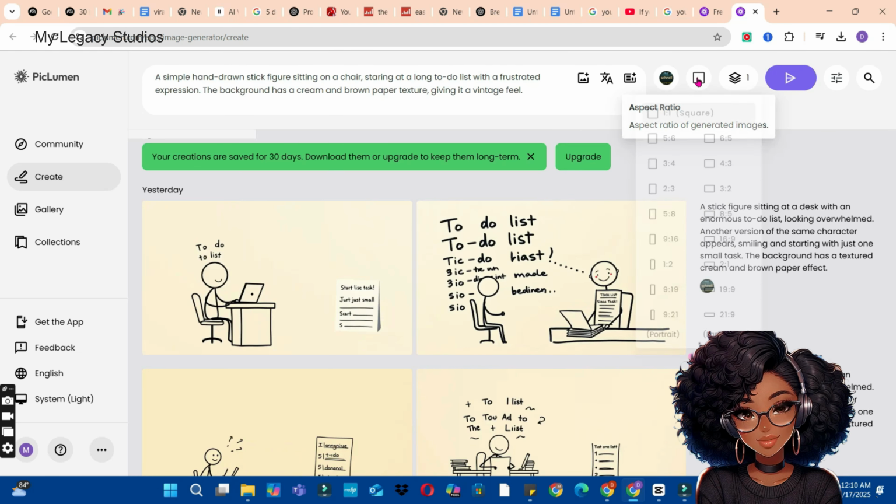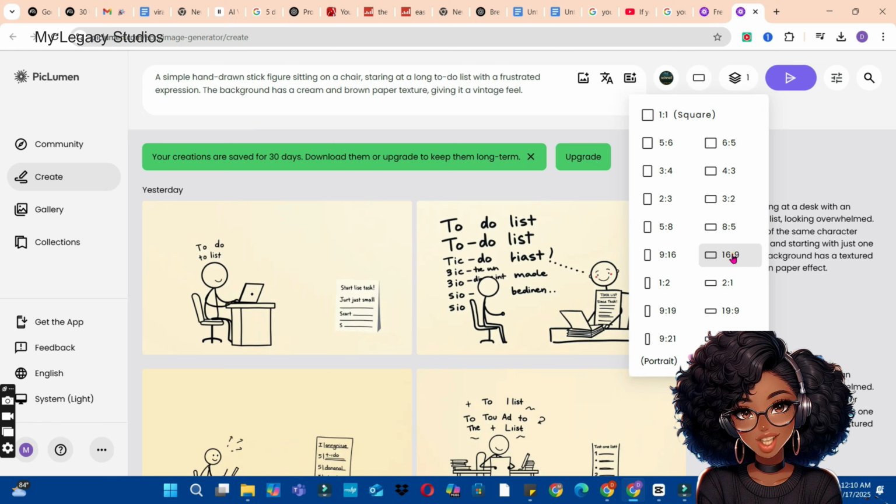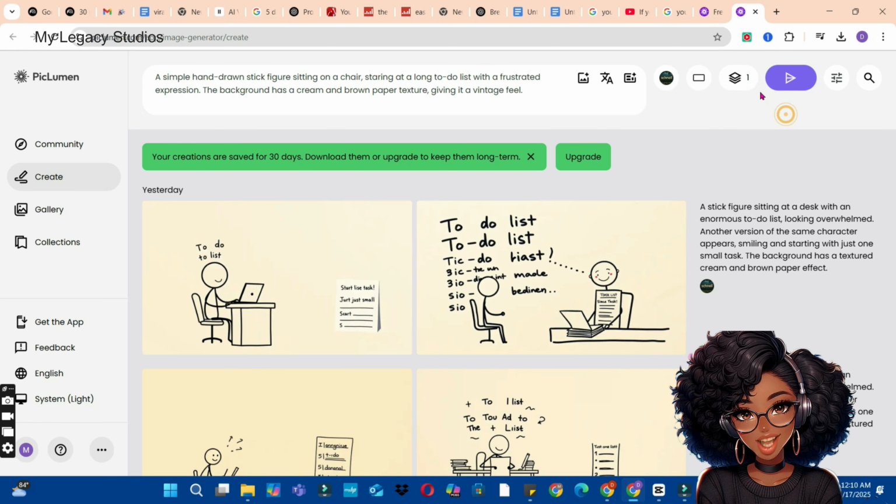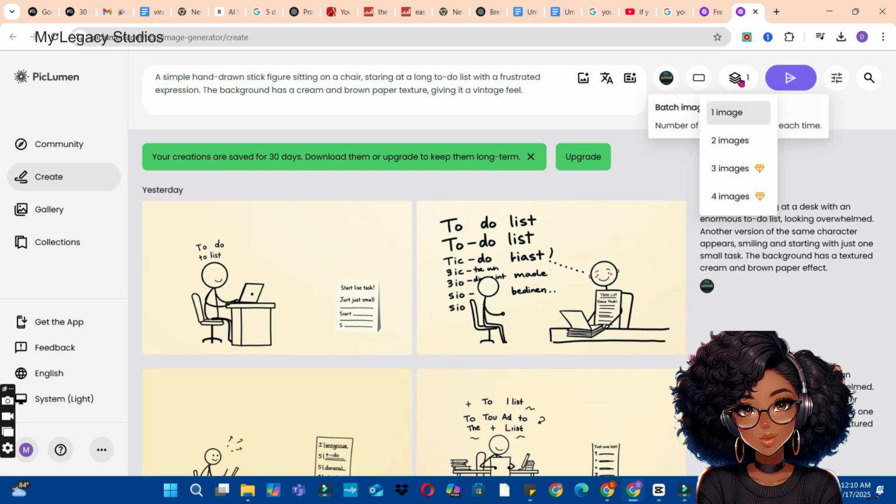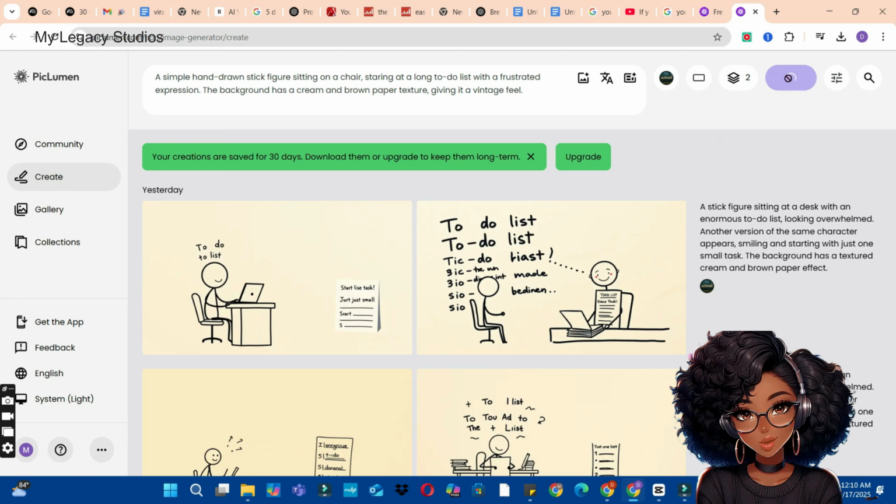Now click on the aspect ratio and choose 16:9 aspect ratio, which is suitable for YouTube video creation. Then click on the batch or number of images to create at a go. We are going to choose the 2 and then click on the generate button to generate your first images.